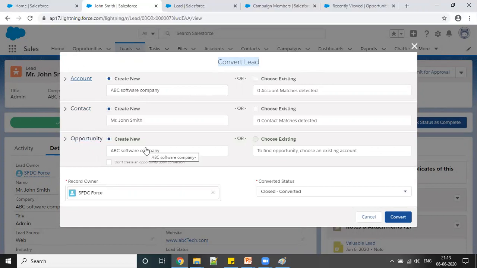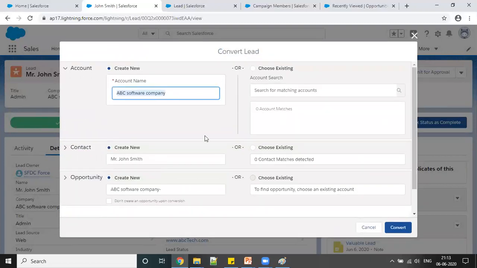But again, we have an option. For example, when I'm converting this lead, and this ABC software company was already in my database, I don't have to create a new account because it will be a duplicate one. So I can choose from the existing one. In that case, this lead will be linked with this existing account if it exists.